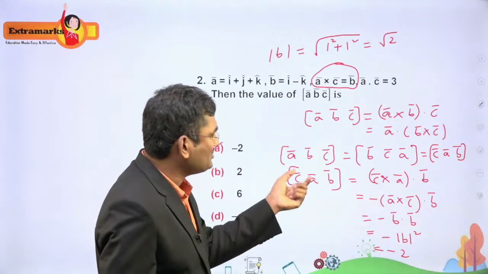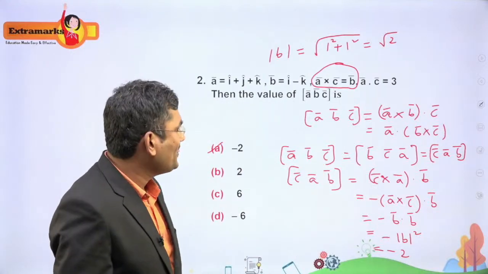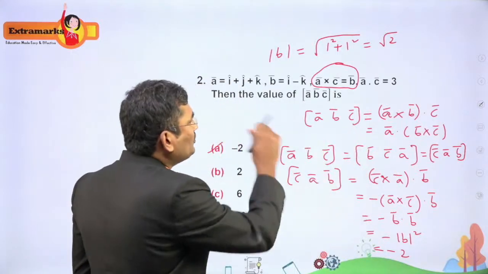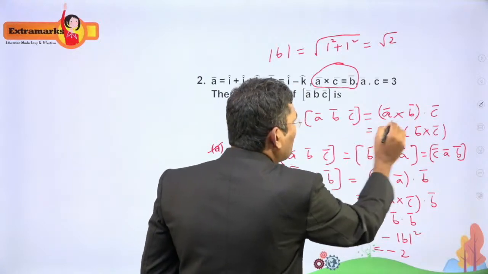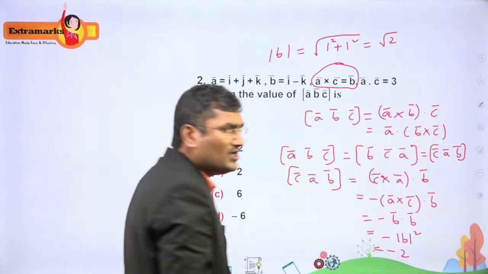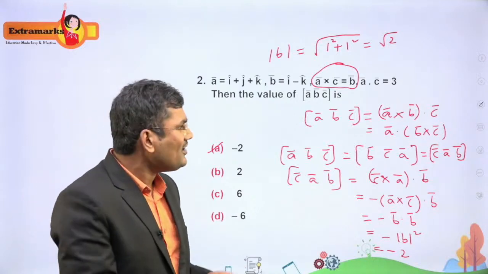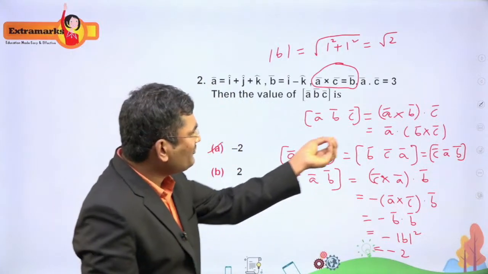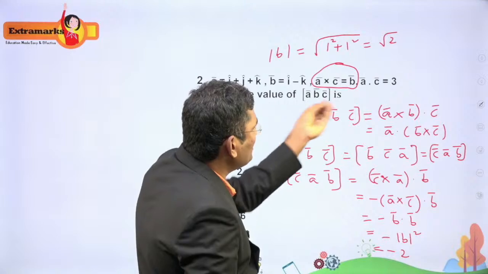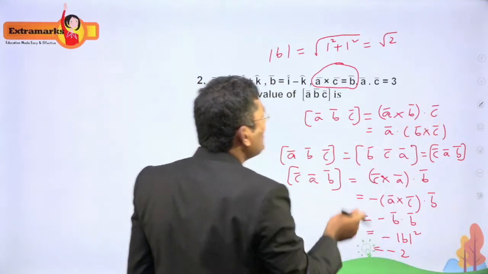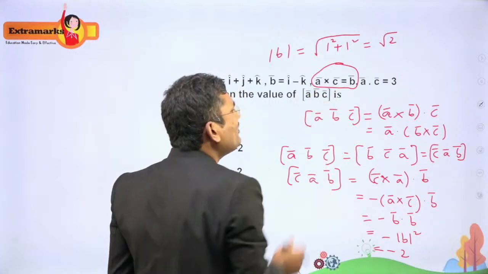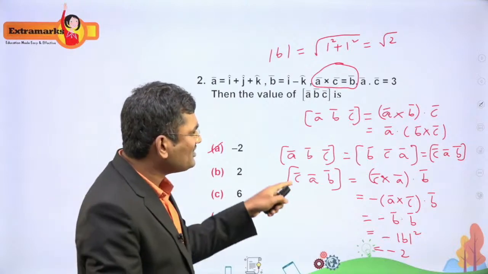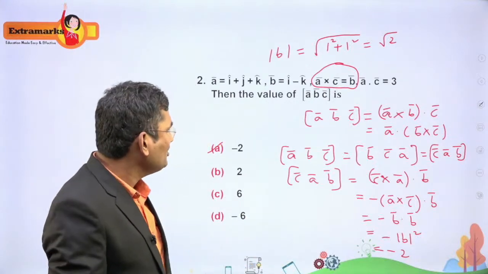So if you do it like this, you can get the answer within a minute, right? Otherwise, using the formula A cross B dot C or A dot B cross C, let C be equal to xi plus yj plus zk. You can consider any vector and find the values of x, y, z, then substitute in vector C and find the box ABC. But it takes 2-3 minutes. So if you do it like this, you can get the answer within a minute. Now I'll see the next one.